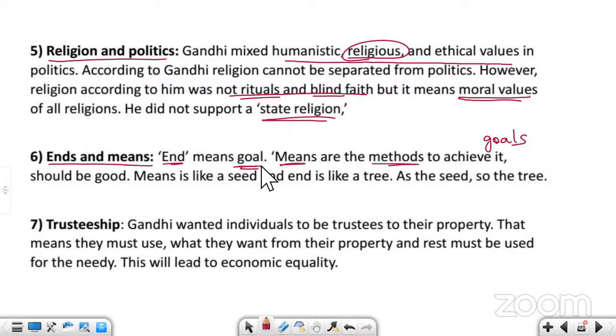If your means are good, then you will get the positive result. The end will be good. It is like, seed is the means and the end is like the tree. If you are sowing a healthy seed, you will grow a healthy plant. If the seed is healthy, your tree is healthy. So what are ends and means? Ends is the goal and means are the methods to achieve your goal.